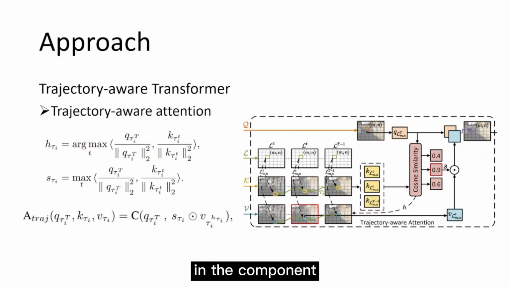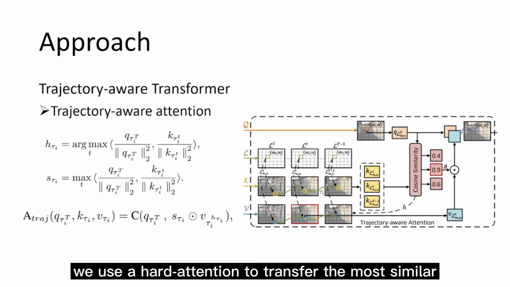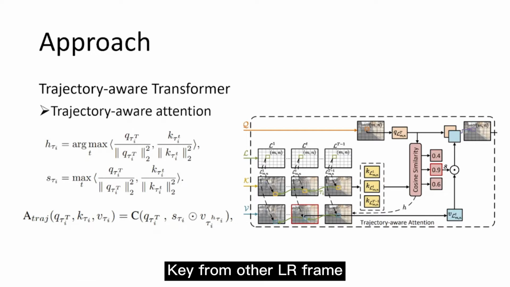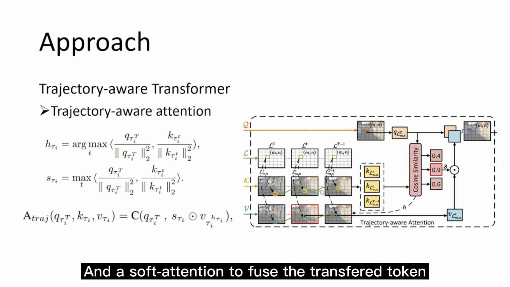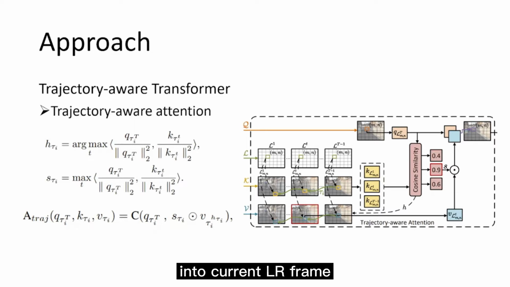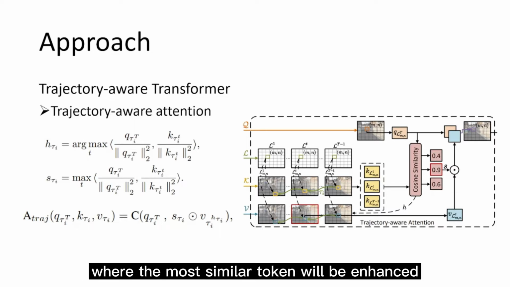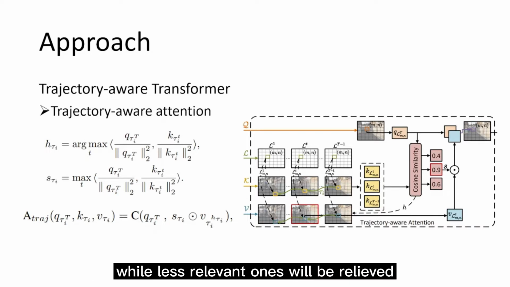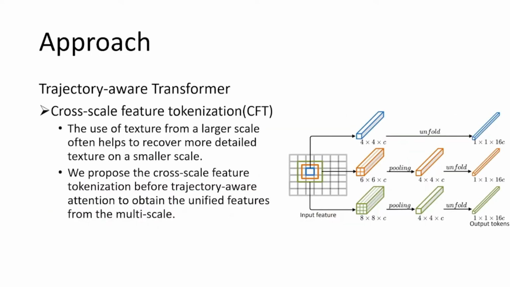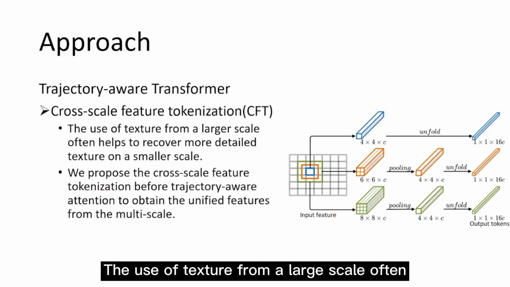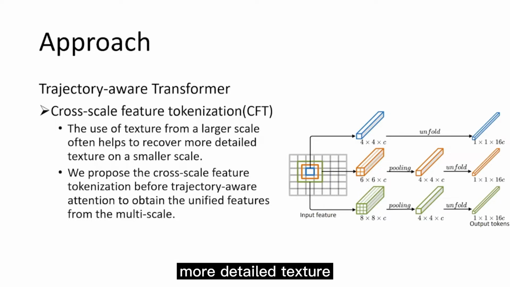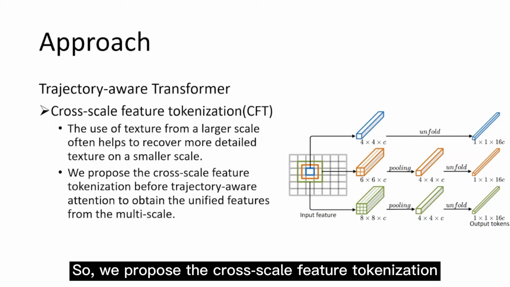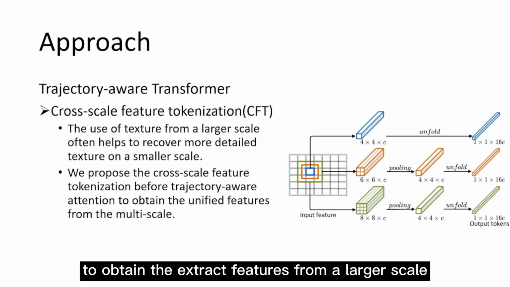In the component trajectory-aware attention, we use a hard attention to transfer the most similar K from other LR frames, and a soft attention to fuse the transferred tokens into the current LR frame, where the most similar token will be enhanced, while less relevant ones will be relieved. The use of texture from a large scale often helps to recover more detailed texture, so we propose the cross-scale feature tokenization to obtain the extracted features from a large scale while keeping the same size as output tokens.